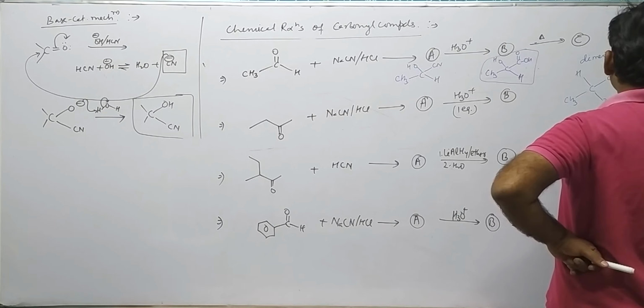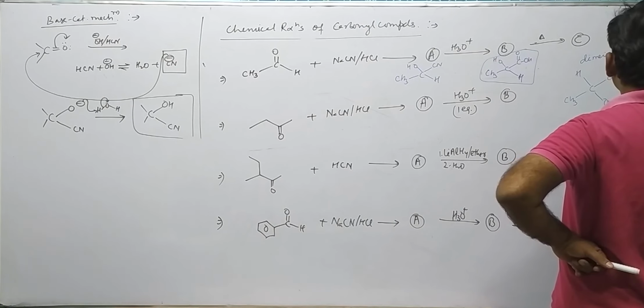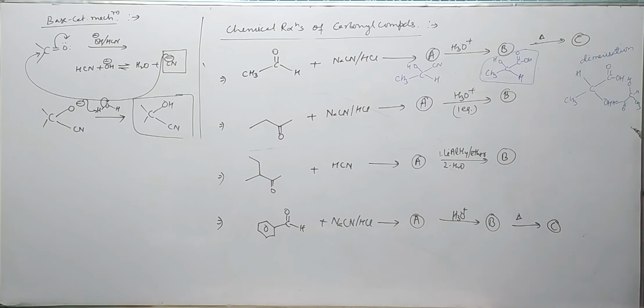Another is C double bond O, OH, over here OH, H and CH3. This undergoes dimerization. So dimerization means at this place this OH is gone, and at this place this OH is gone.